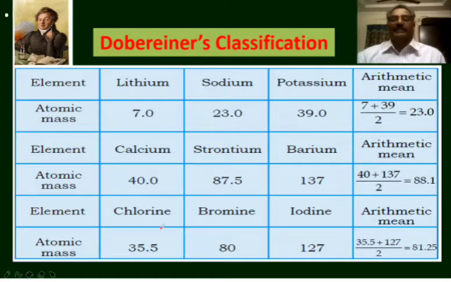In the same way, chlorine, bromine and iodine is considered as a triad in which the arithmetic mean of the atomic masses of chlorine and iodine, that is 81.25, is nearly equal to the atomic mass of bromine.